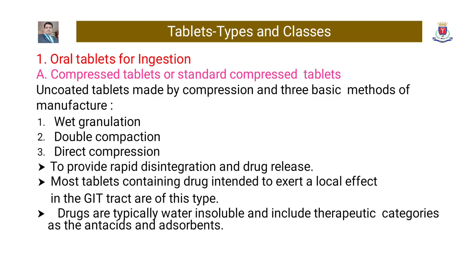Oral tablets for ingestion. Number 1. This includes compressed tablets or standard compressed tablets, uncoated tablets made by compression, and 3 basic methods of manufacture: wet granulation, double compaction, direct compression.